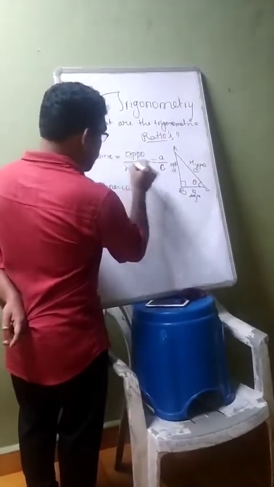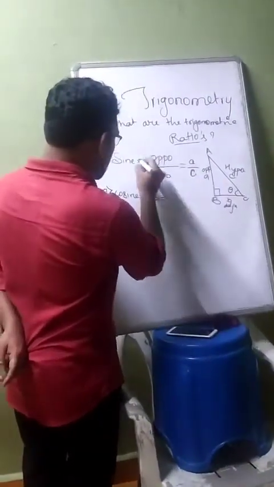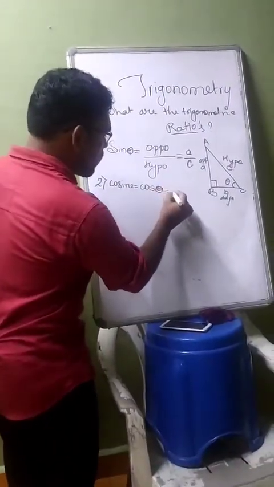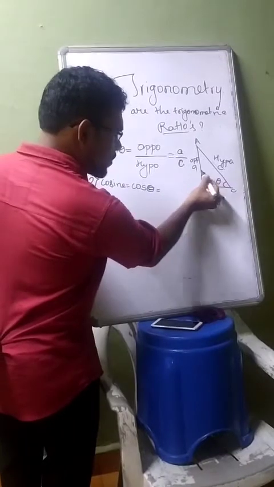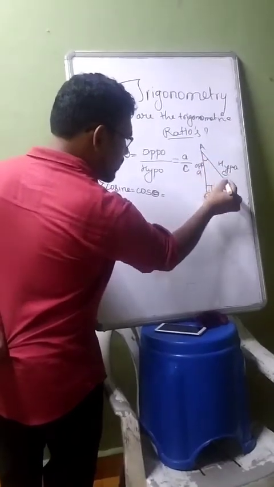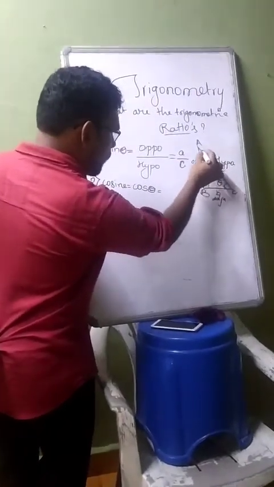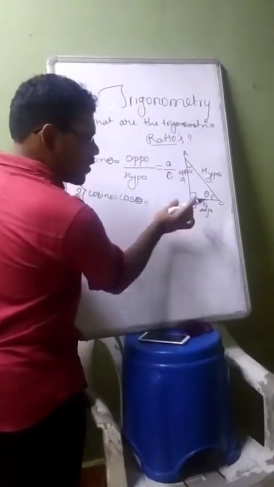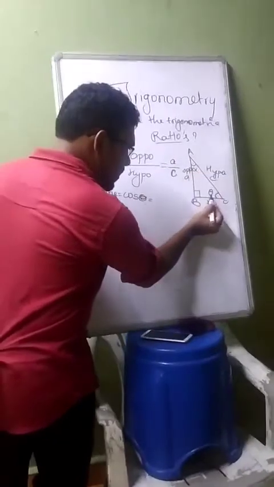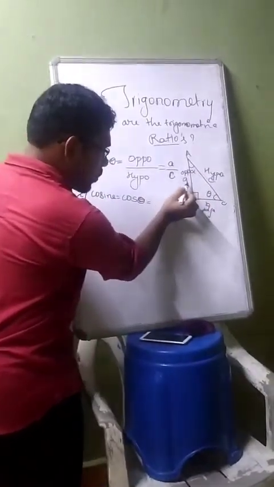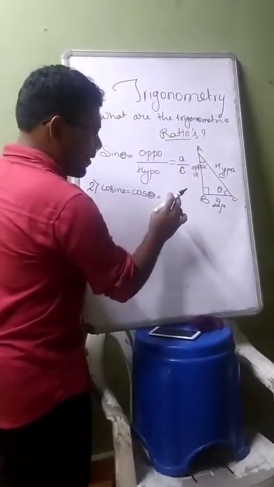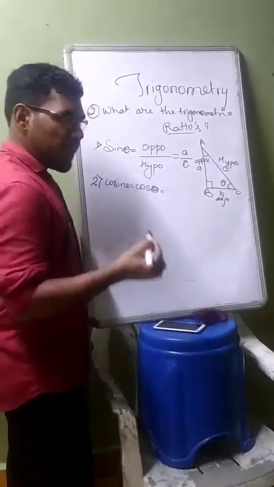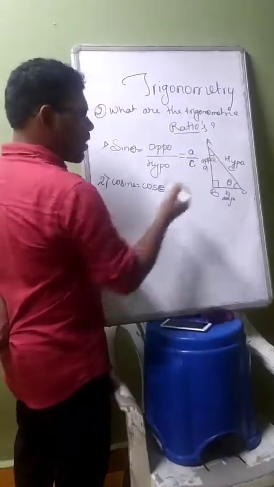We are writing with reference to this theta, so I will write sin theta, cos theta. With reference to this angle, this will be opposite. If the angle changes, say alpha, and you are taking sin alpha, then opposite will be this. You should understand. Where this theta is, the opposite side is called the height, the side adjacent to it is called the base, and the longer side is called the hypotenuse.